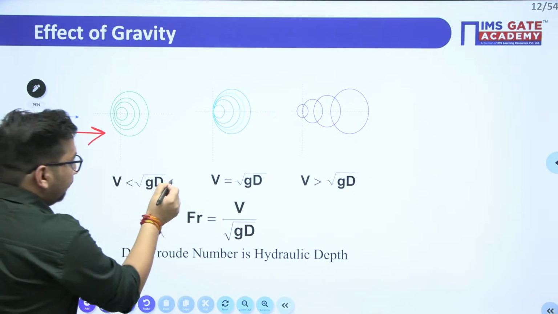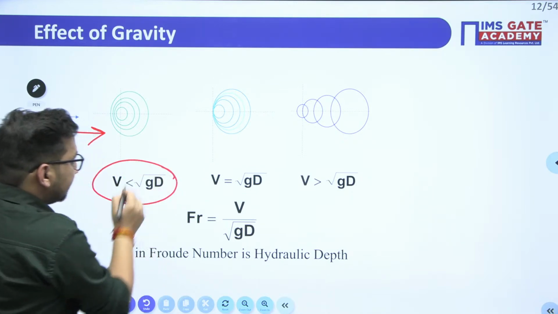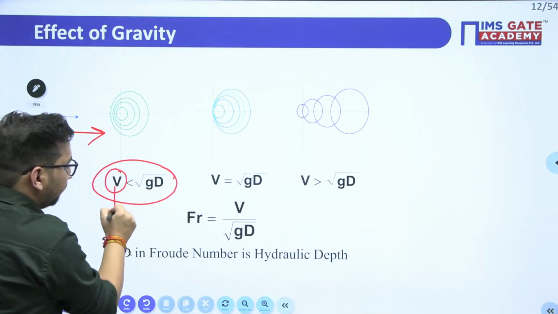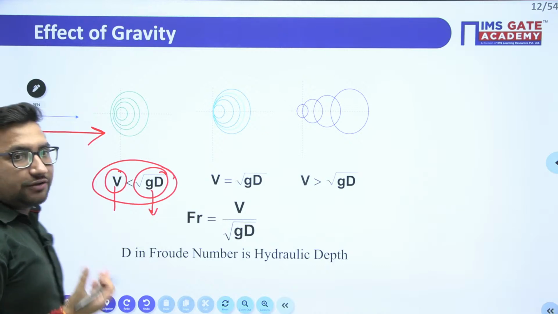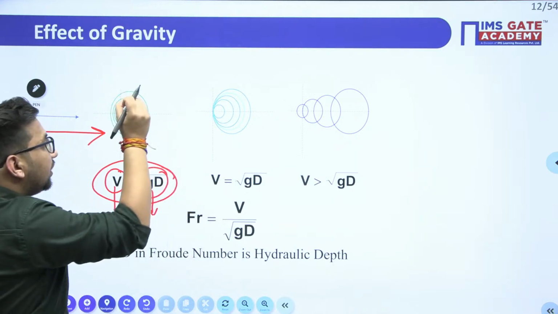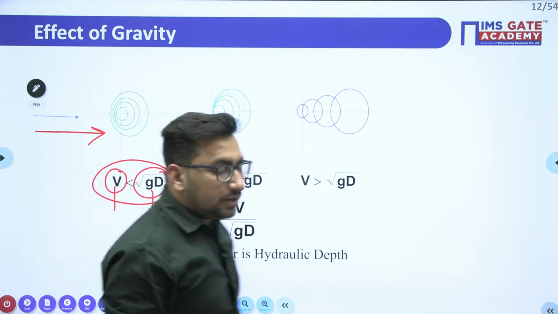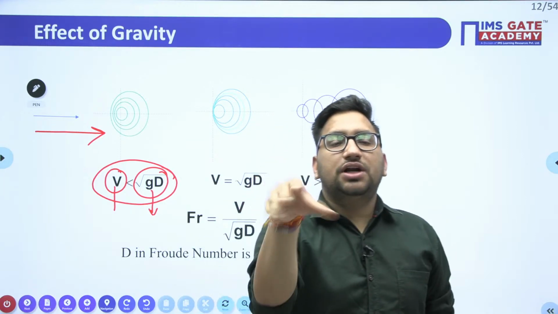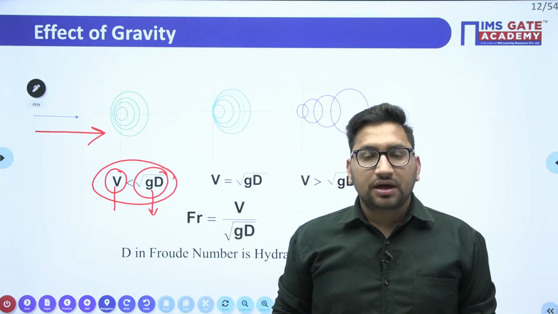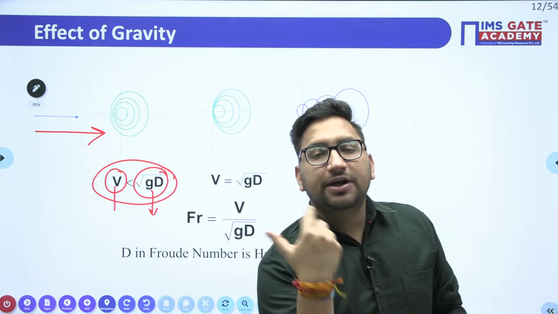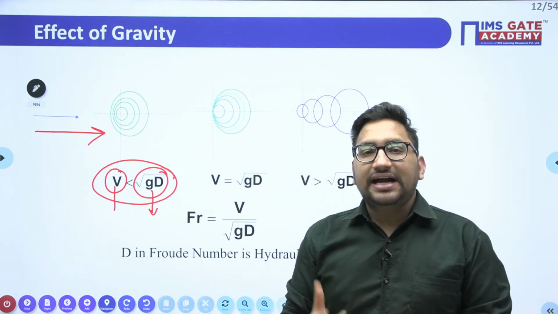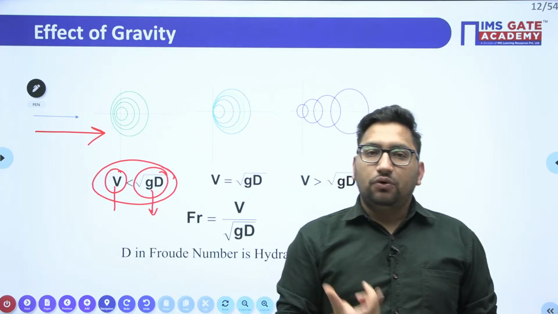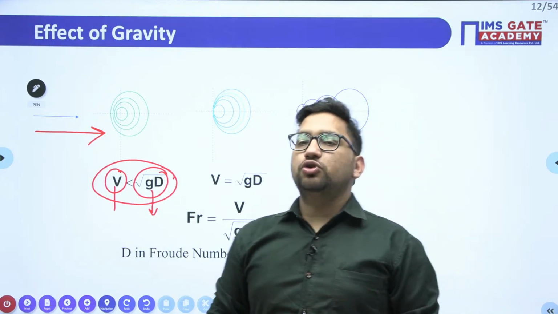Now, if V is less than under root of GD, this V value is nothing but velocity of flow. This under root of GD is nothing but your velocity of wave. So let's suppose you have thrown a stone in a stream, it will create waves around that point. Now depending upon the pattern of that wave, you can tell if the flow in that channel is critical, subcritical or supercritical, right?